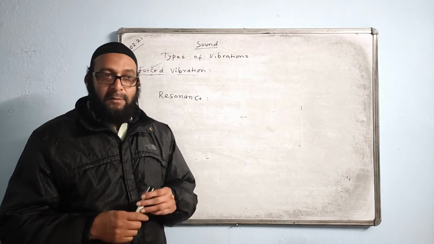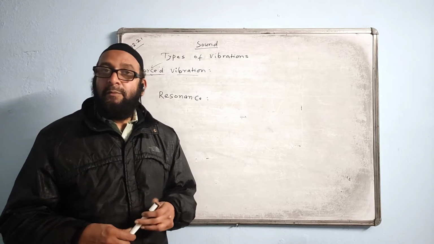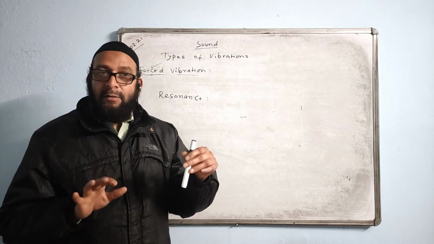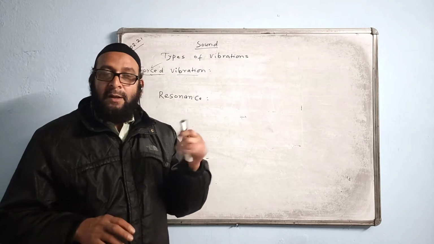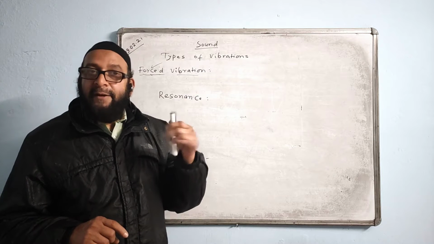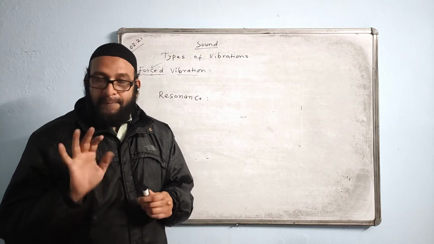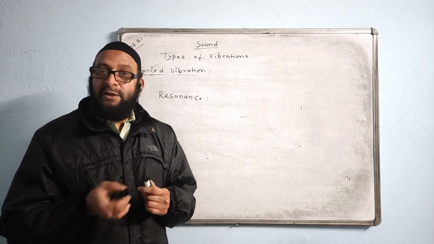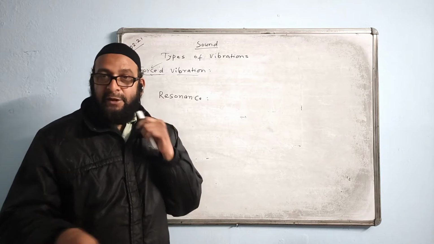You must have seen the gear handle or gear lever of a bus or a car or anything. At a particular time, you see they vibrate violently on their own if you don't touch it. Why do they vibrate so violently at a particular speed or a particular time? On a particular accelerator setting they will vibrate violently. That time the resonance is taking place. The gear lever will be at resonance with the accelerator.